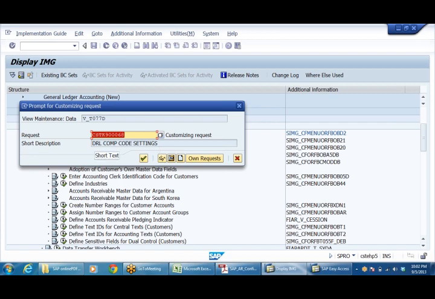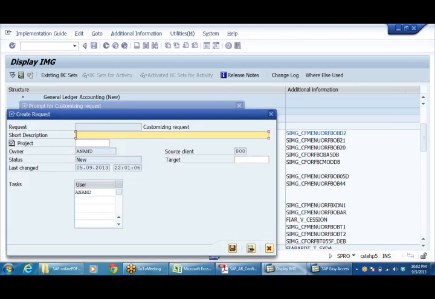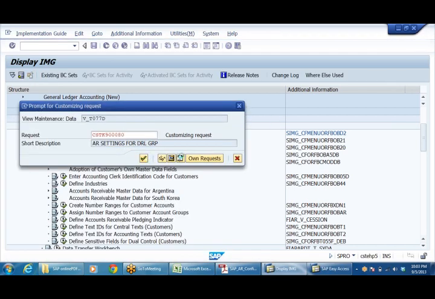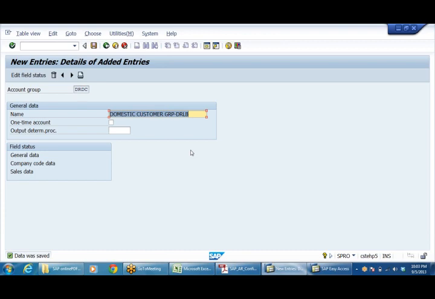DRL company code settings, what I'm doing, I'll create one more request for accounts receivable. General data.